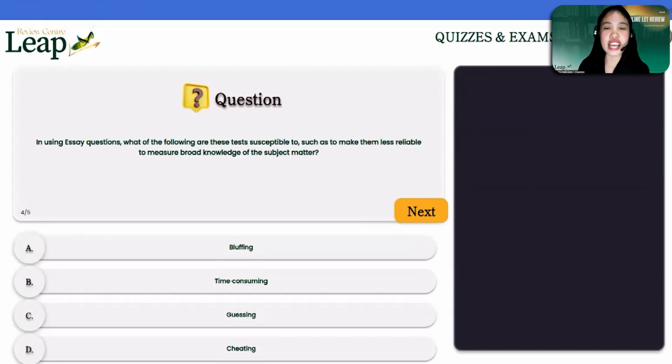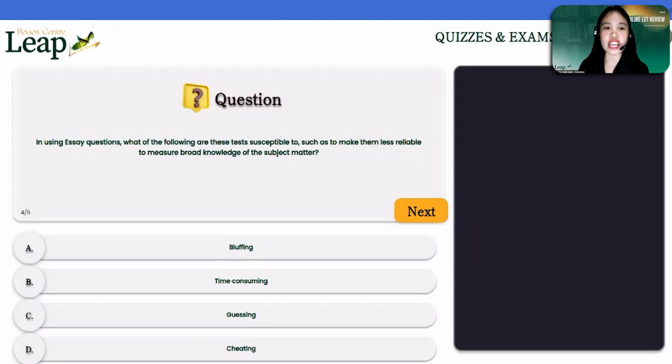In using essay questions, which of the following are these tests susceptible to, such as to make them less reliable to measure broad knowledge of the subject matter? A. Bluffing. Letter B. Time consuming. Letter C. Guessing. Or letter D. Cheating. So please type in your answer in the chat box.